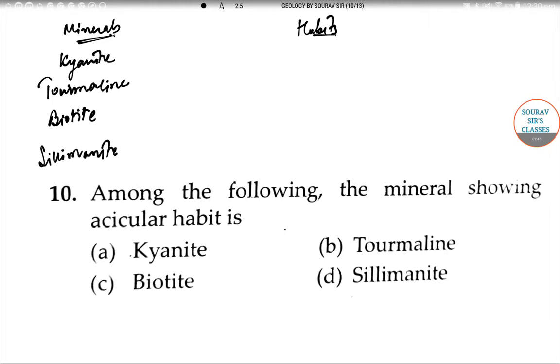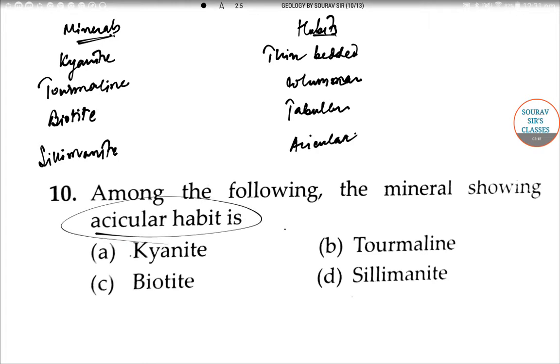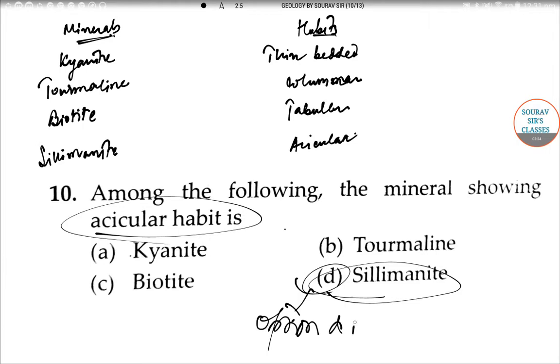And the habits: thin bedded, columnar, tabular, or acicular. So sillimanite is one of the minerals which shows acicular habit as per the table. We were looking for the mineral with acicular habit, so sillimanite is the correct option. So we can say that option D is correct. Let's move to the next question.